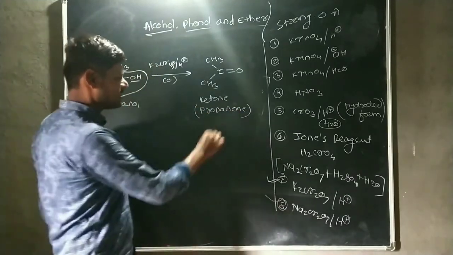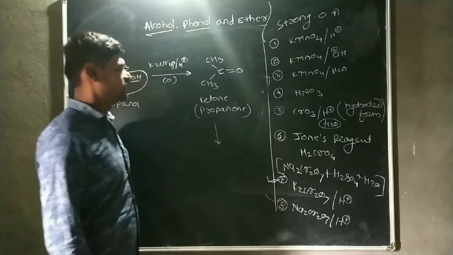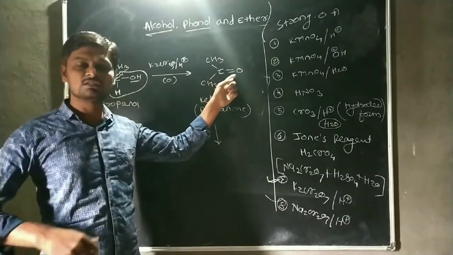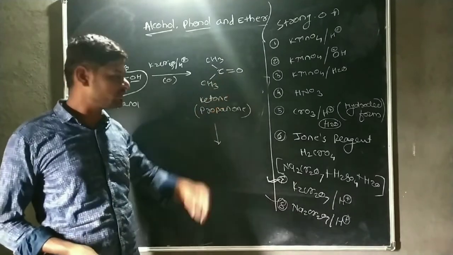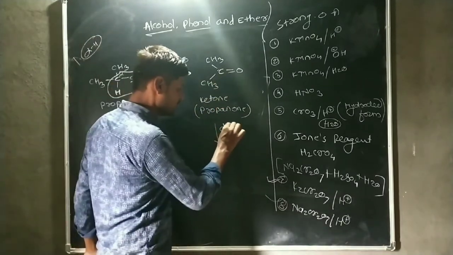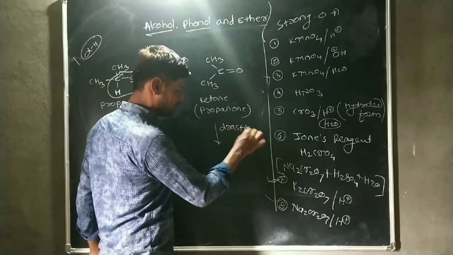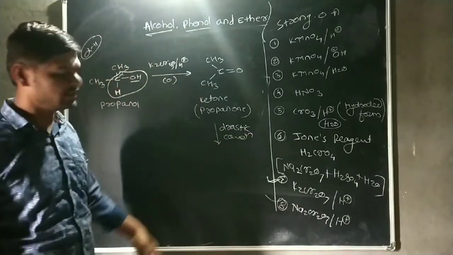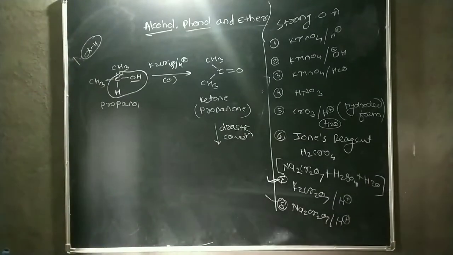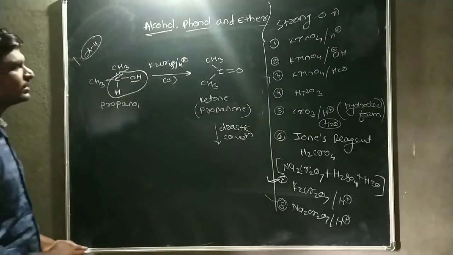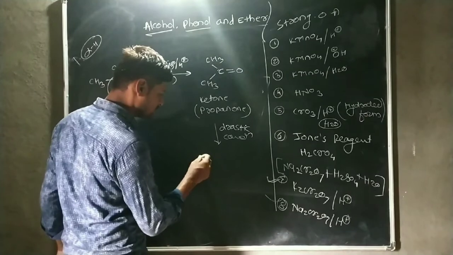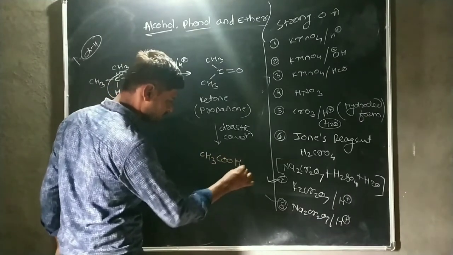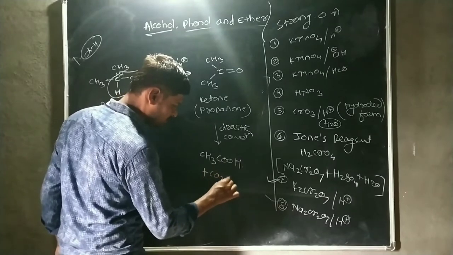In normal or simple conditions, this ketone does not undergo further oxidation. But under drastic conditions, the ketone undergoes the oxidation reaction and forms the respective carboxylic acid plus CO2 plus H2O.